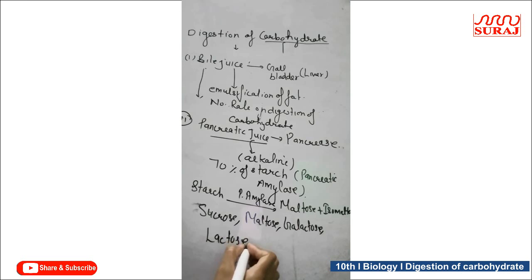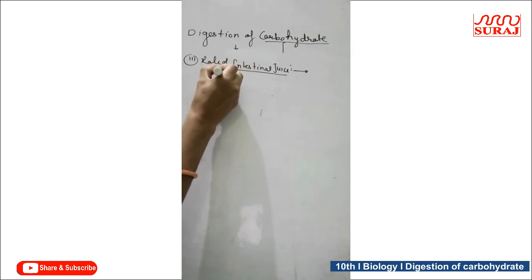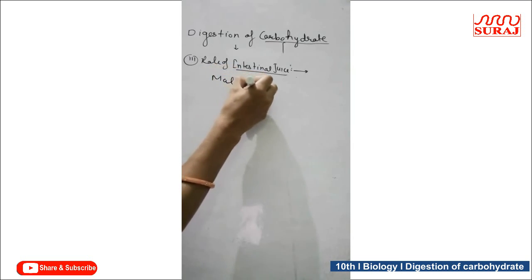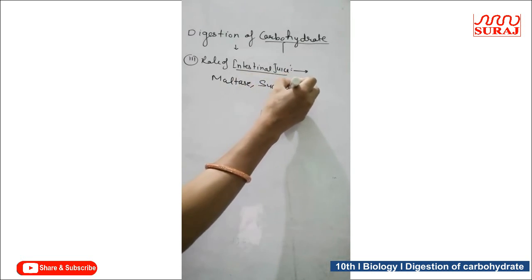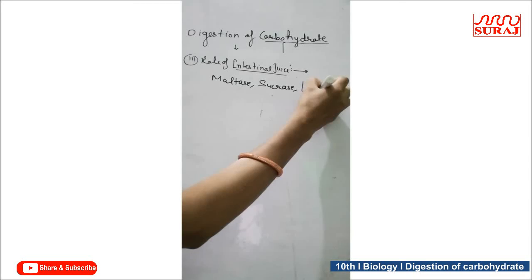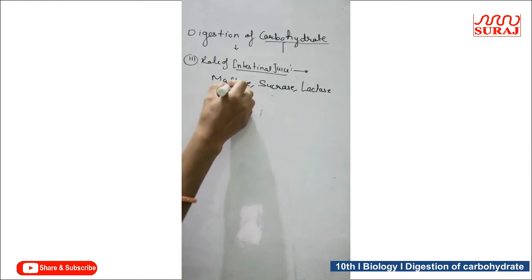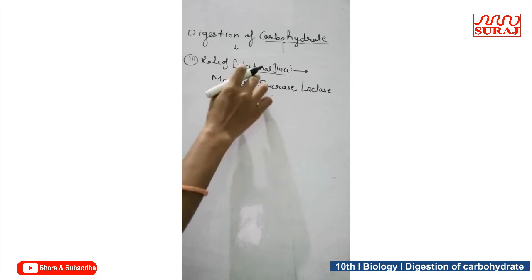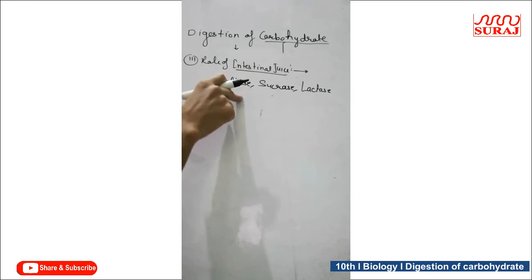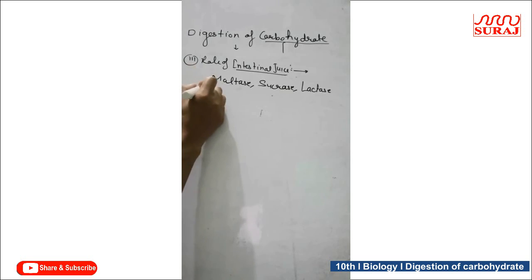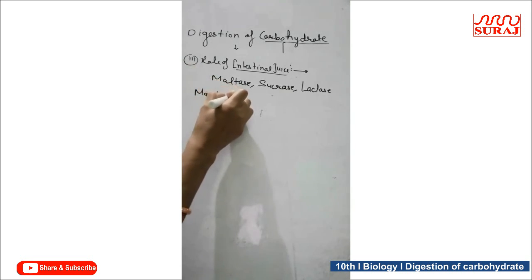In these carbohydrate molecules, intestinal juice acts, which has the following digestive enzymes: maltase, sucrase and lactase. These enzymes present in the intestinal juice act on the following carbohydrate molecules in alkaline medium.